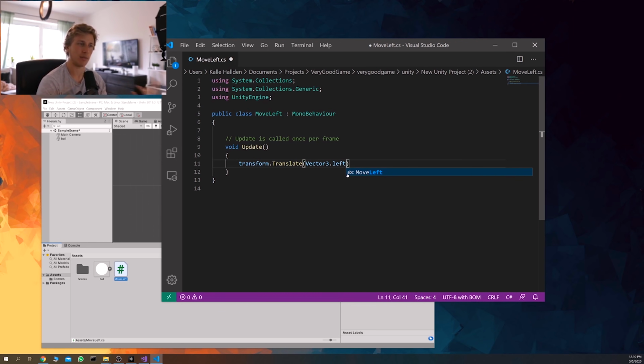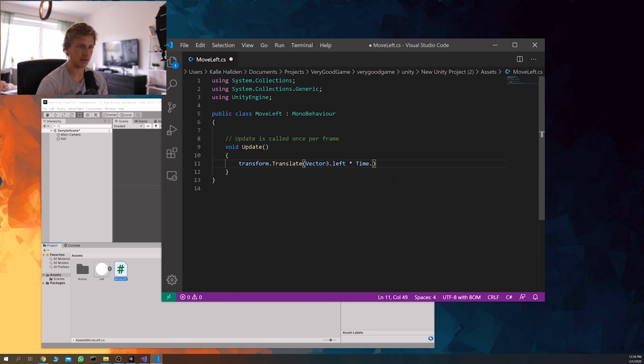I think translate is like a mathematical term for an object moving across an axis or something like that. Don't quote me on that, I'm not sure exactly what it's for. Anyway, we want the object to translate across the screen, and this here decides which direction we want it to move. So we want it to move to the left,